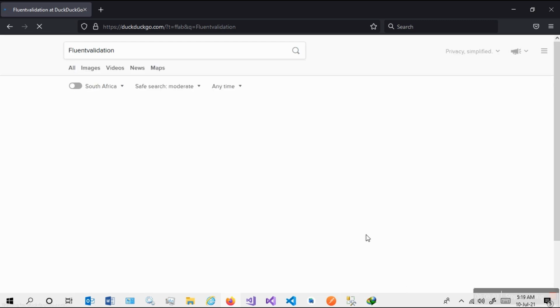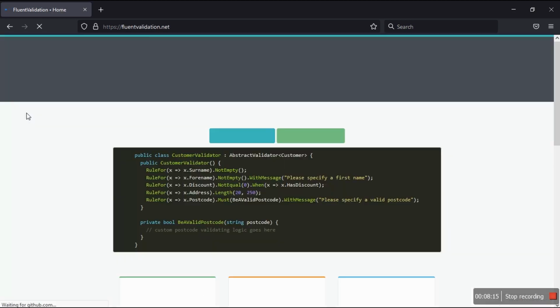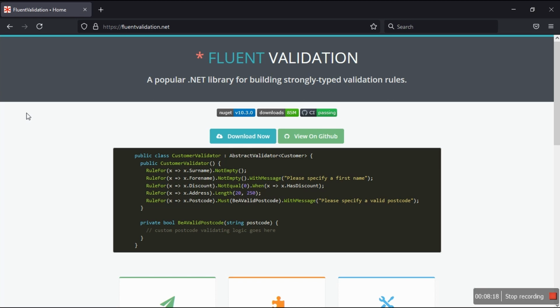It is fast. Okay, so this is FluentValidation. They have their GitHub repo, but I'm just going to go to the homepage. Like I always say, whenever I do a video on service providers, they did not pay me to sell their product or service or to market it. They did not. So I'm just going to do a high-level overview: this is the website you need to check out. Please go look at the documentation, and check what's happening on GitHub and all of that. But I just need the high level.